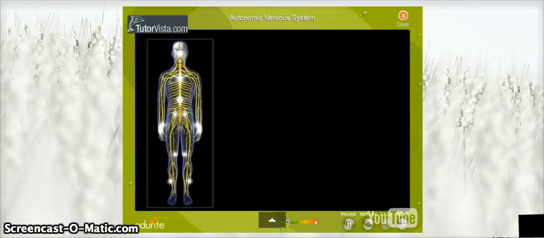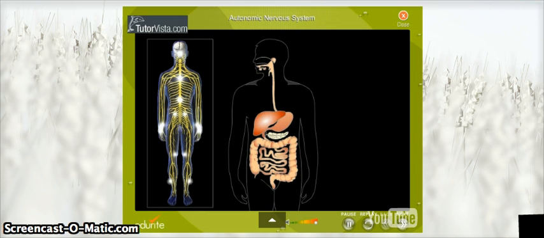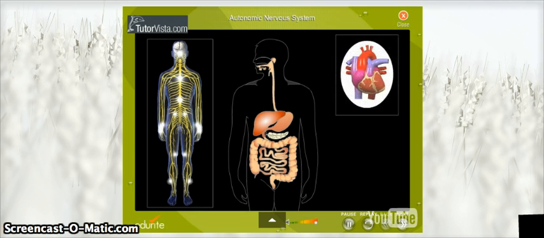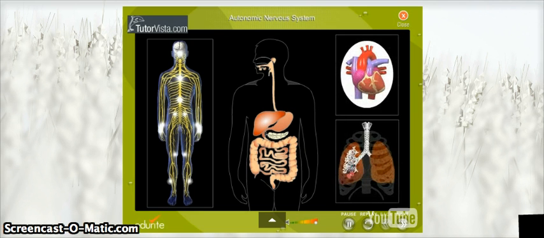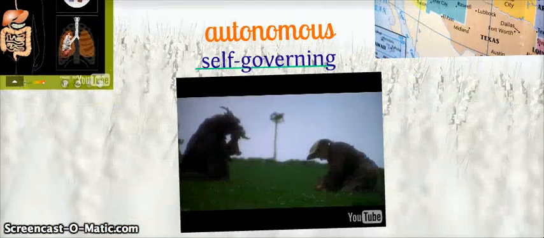As the name suggests, autonomic nervous system is automatic in function. It is concerned with the involuntary actions of mainly internal organs of the body, for example, peristalsis of alimentary canal, heartbeat, working of lungs, glands, etc. So, I know that sounded super boring, but it was right. Did you see all the pictures? So it controls your digestive system, your heart, and all of the pumping of your blood and everything, your lungs. So that's what the autonomic system is.